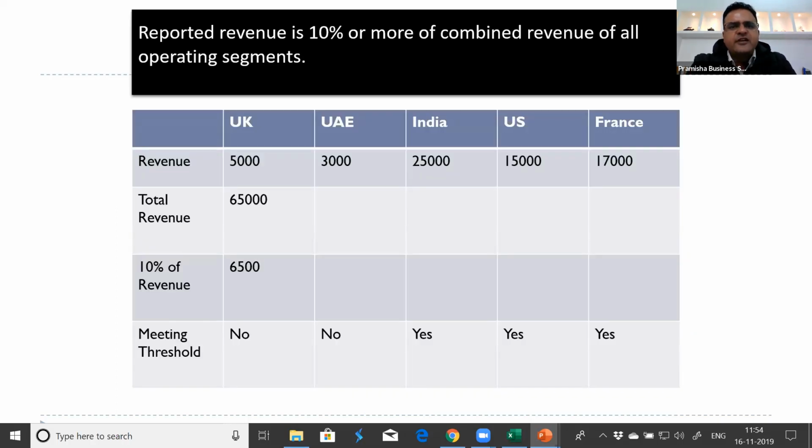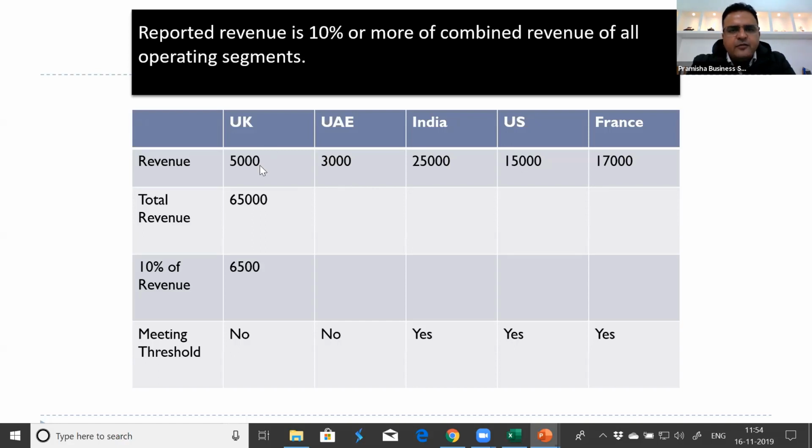Reported revenue is 10% or more of combined revenue of all operating segments. Herein there are 5 segments on the basis of geographical presence. The revenue from each segment is 5,000, 3,000, 25,000, 15,000 and 17,000. We'll take 10% of total revenue. The total revenue turns out to be 65,000, and so the quantitative threshold is 6,500. If any segment is reporting revenue more than 6,500, it becomes a reportable segment.